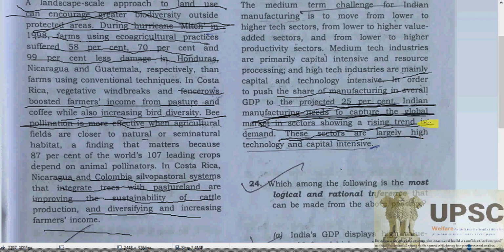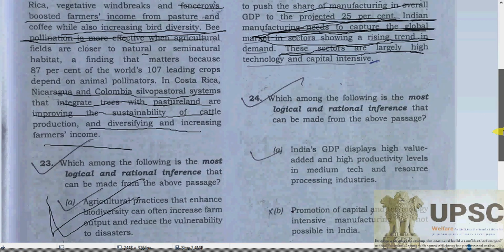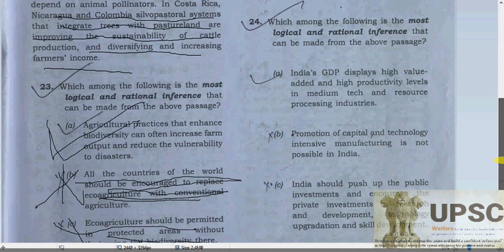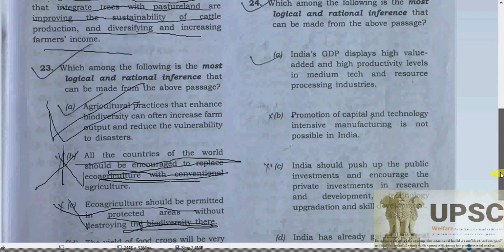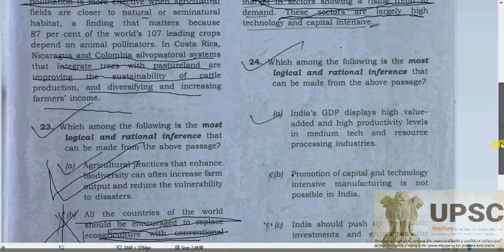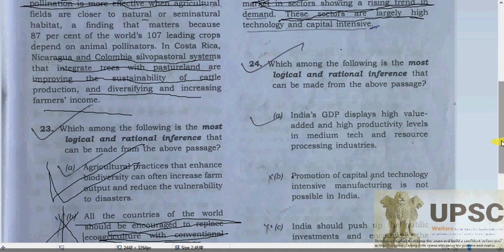So which one can be correct here? Now see, the question is asking which one of the following is the most logical and rational inference that can be made from the passage.